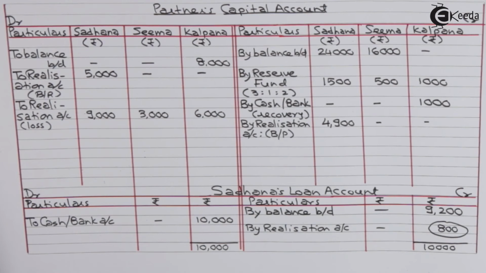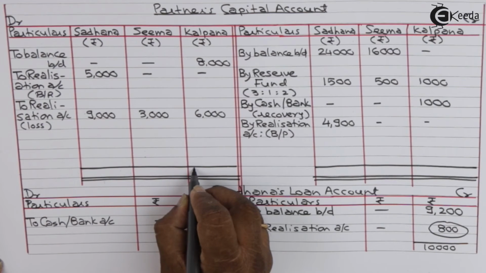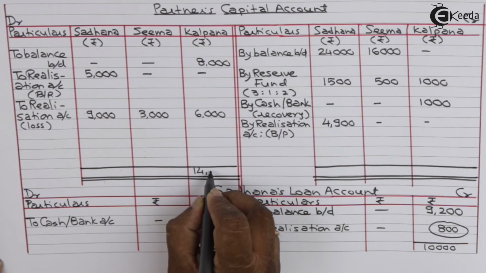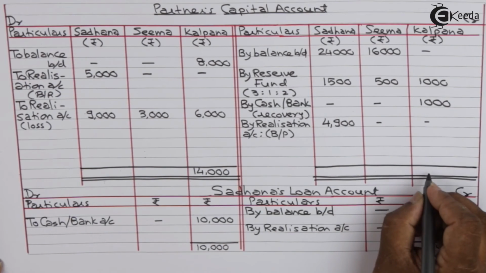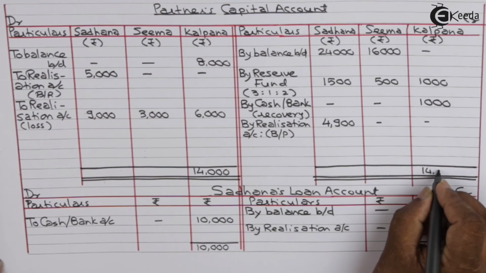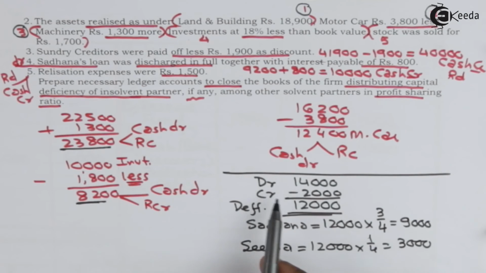Formula for finding deficiency is total of debit side minus total of credit side. Debit total of Kalpana's capital account is 14,000, which is heavier than credit.